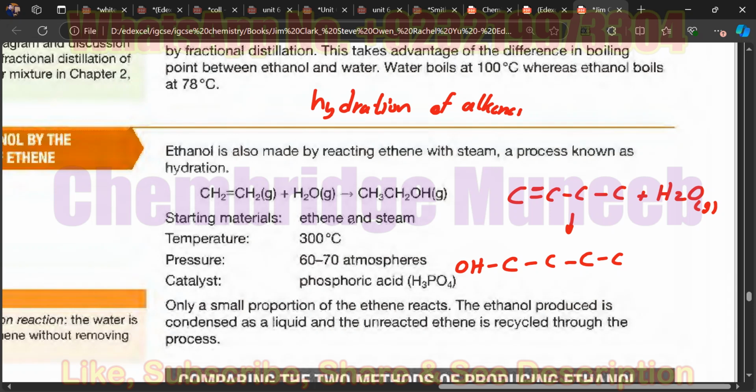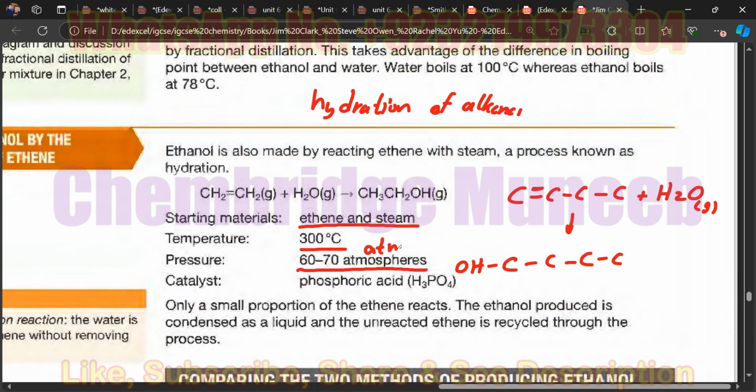So for this method, you have to learn that the starting materials required are ethene and steam. Temperature required is 300 degrees centigrade. Pressure is 60 to 70 atmospheres. What is the unit of the atmosphere? Is it ATM?